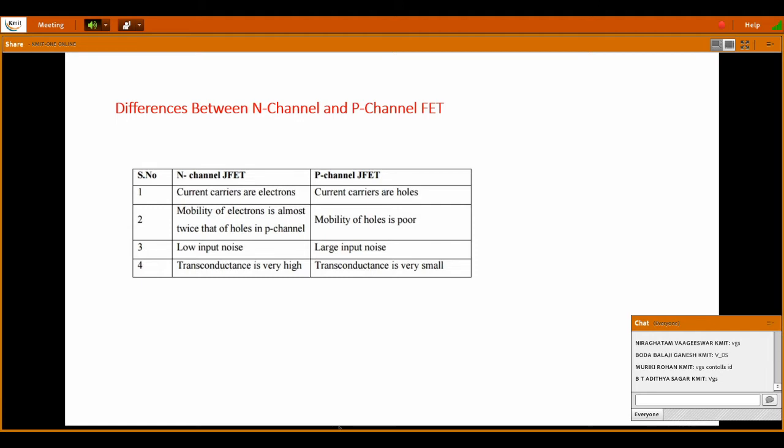Why I am discussing this is because in previous question papers we have got a question on these differences. In one question, 3 bits were there: differences between JFET and MOSFET, or BJT and JFET, and N channel and P channel FET. So that's the reason I am discussing this also.